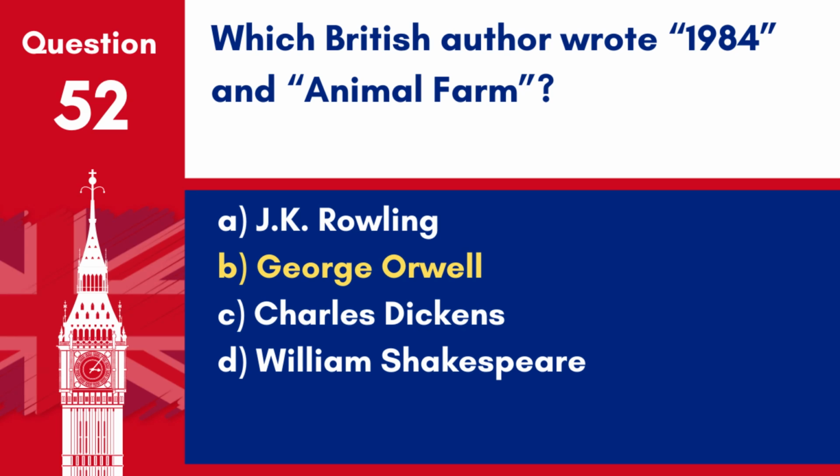Answer. B. George Orwell. George Orwell was the pen name of Eric Arthur Blair, who was famous for his novels 1984 and Animal Farm, which delve into themes of surveillance, totalitarianism, and authoritarianism.